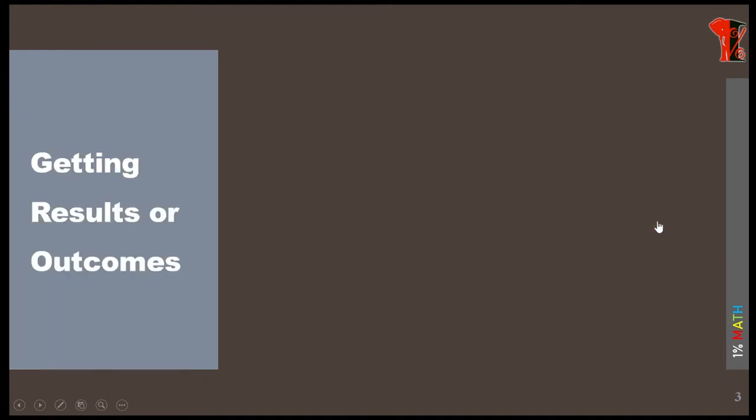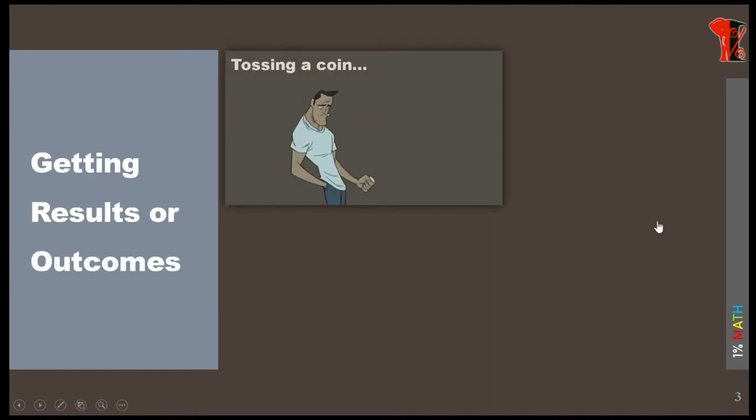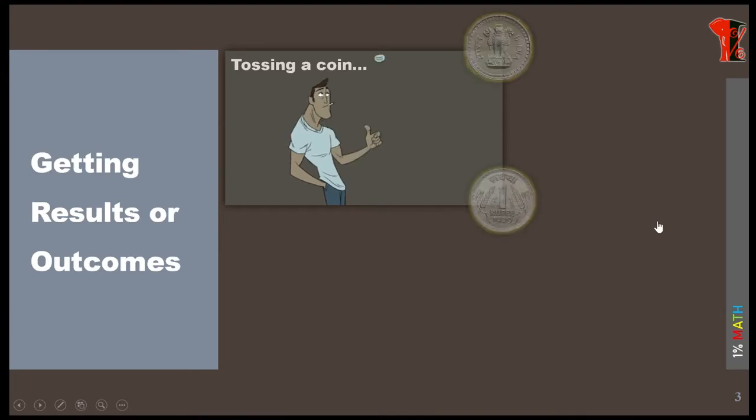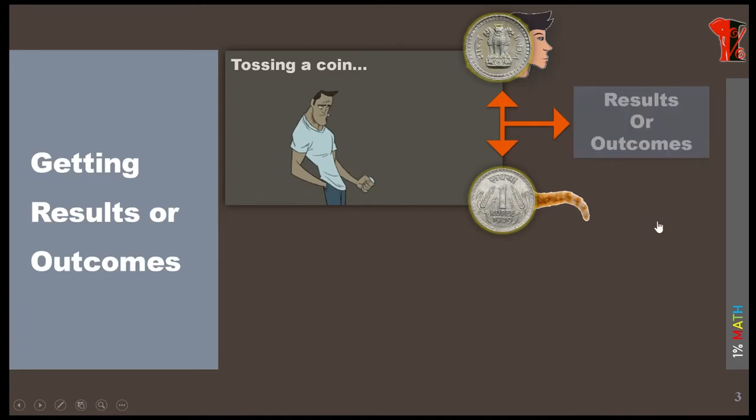Let us go to the next concept. The next concept is regarding results or outcomes. Imagine we are going to toss a coin. What are the outcomes? The outcomes are either head or tail. So head or tail are called results or outcomes.